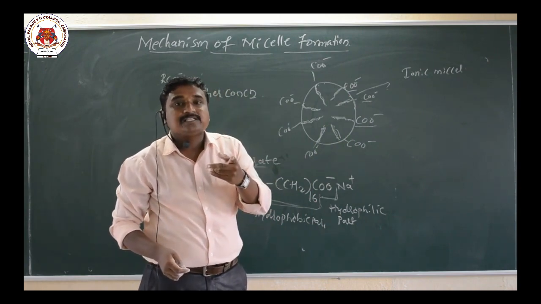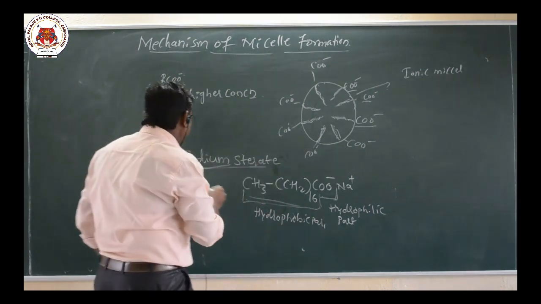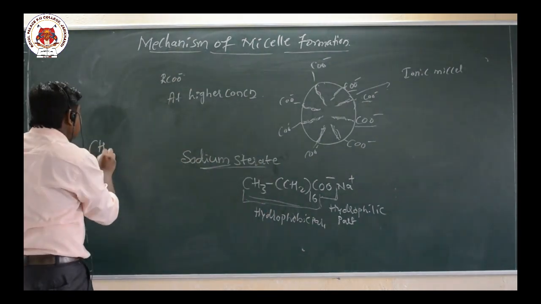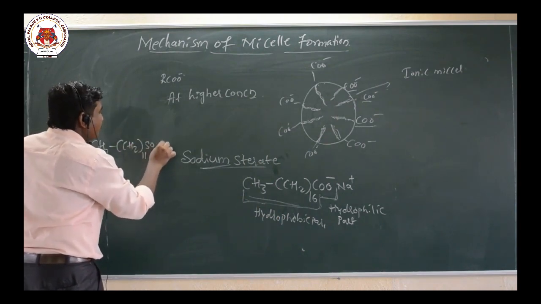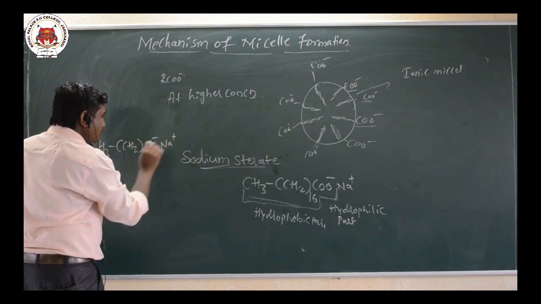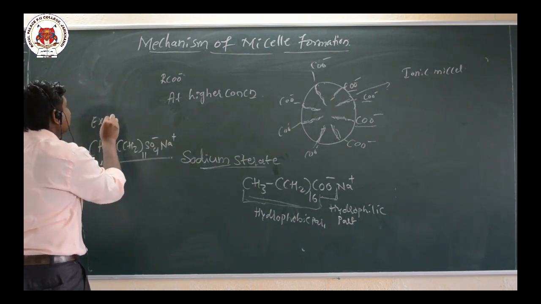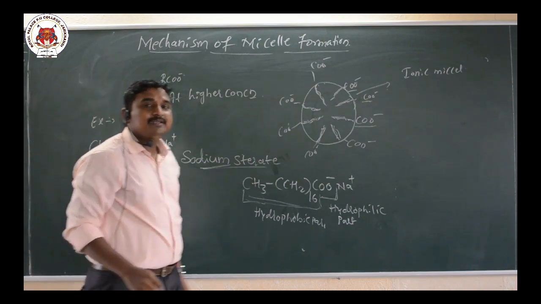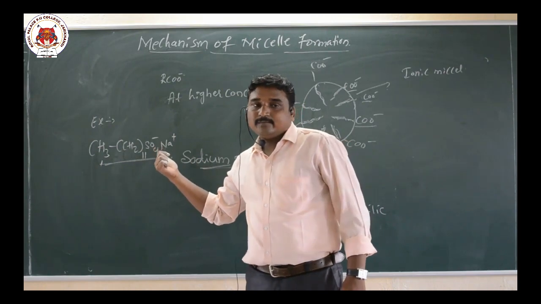Similarly, for the synthetic detergents also we have two parts. An example for that is sodium lauryl sulfate, a synthetic detergent. That is CH3, CH2 11 times, SO4 minus Na plus. So this is sodium lauryl sulfate, an example of a synthetic detergent. Most of the bar soaps consist of what here? This part, sodium lauryl sulfate.